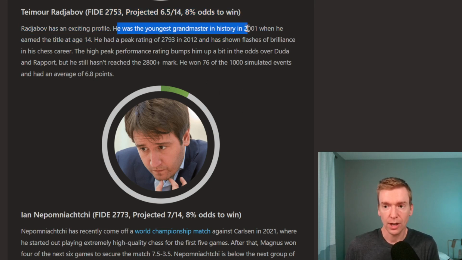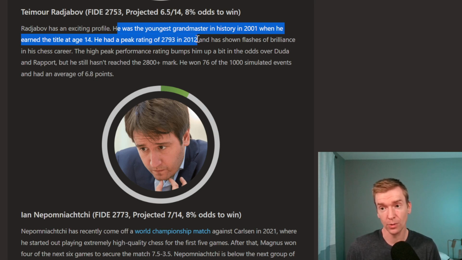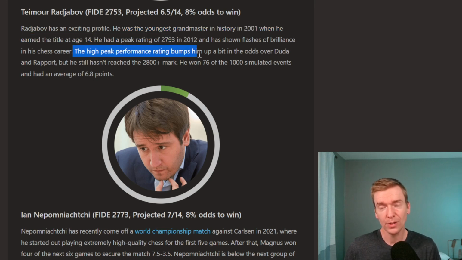He was the youngest grandmaster in history back in 2001 when he earned the title at age 14. He had a peak rating of 2793 back in 2012. That's 10 years ago. The high peak performance rating does bump up his odds a bit over the previous two players, but he still hasn't reached the 2800 plus mark. So 2793, 10 years ago, that's still not going to quite cut it to win the candidates. So he's really going to have to do something special in this event to be able to win the whole thing.